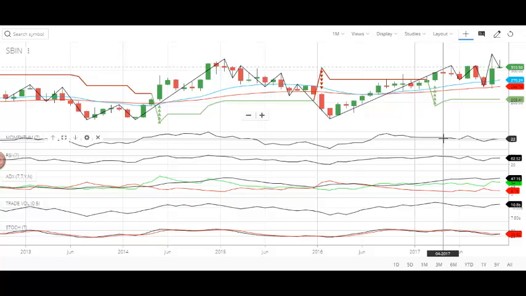So the conclusion is that this is a slow rising stock, but it will rise. The price will increase, but for this stock to cross 400, which is my target, I think it will take nearly 1 year at this pace. Right now it is at 310. Unless there is a change in the momentum or in the strength, we cannot expect a huge price acceleration of the stock. So that is the conclusion.